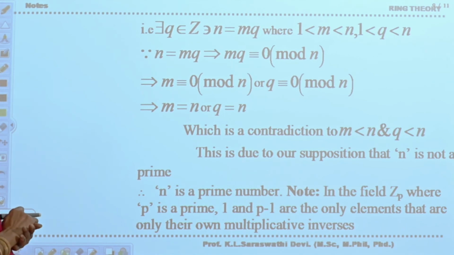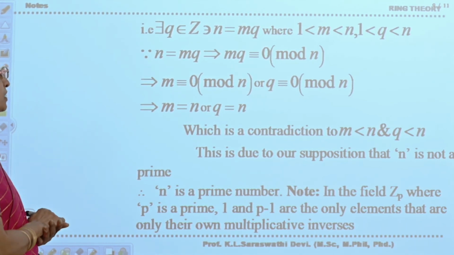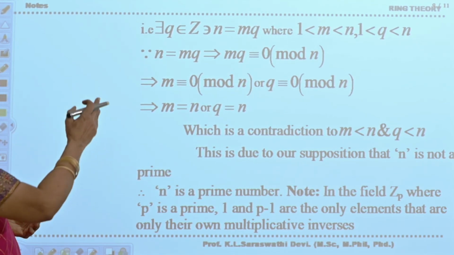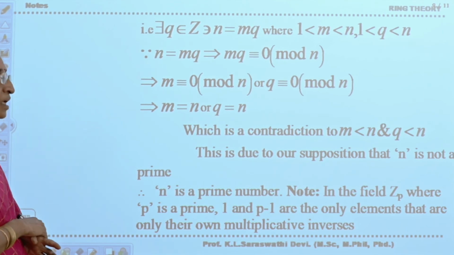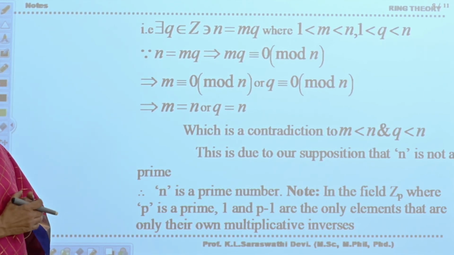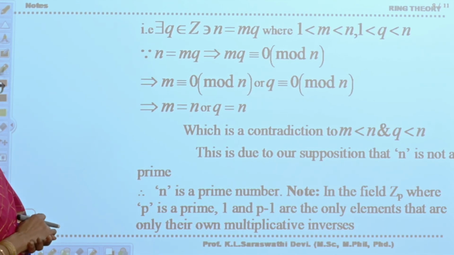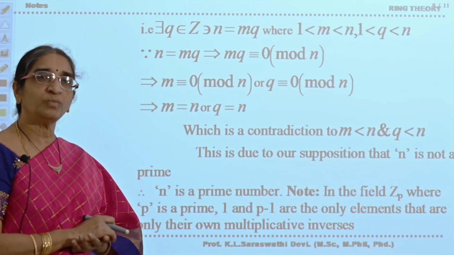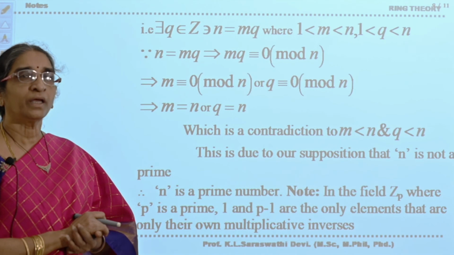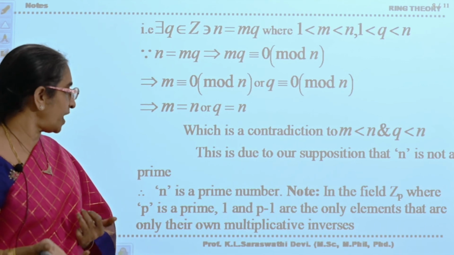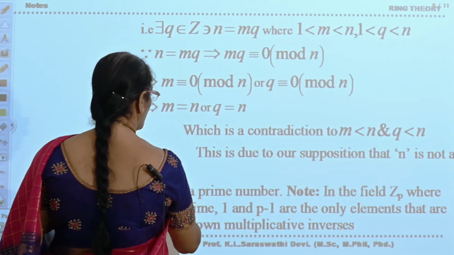That is nothing but mq is congruent to 0 mod n. That is, m is not congruent to 0 mod n and q is not congruent to 0 mod n, which implies either m is equal to n or q is equal to n, which is a contradiction, since m is less than n and q is less than n. It is a contradiction to what? To your supposition. What you have supposed, that n is not a prime. That means you are getting a contradiction to your supposition, which means you are wrong. What is your assumption? n is not prime. If n is not prime is wrong, then n is prime. Therefore, n is a prime number.